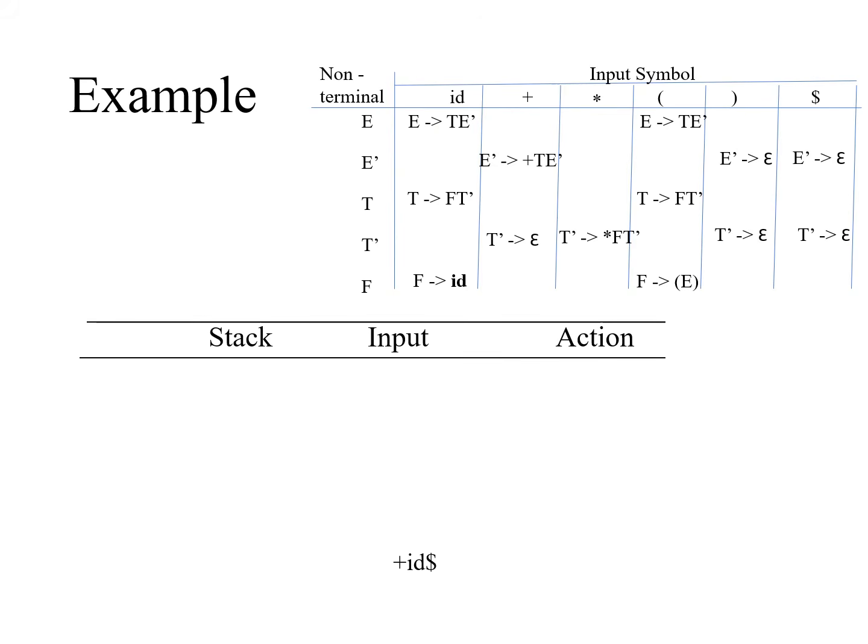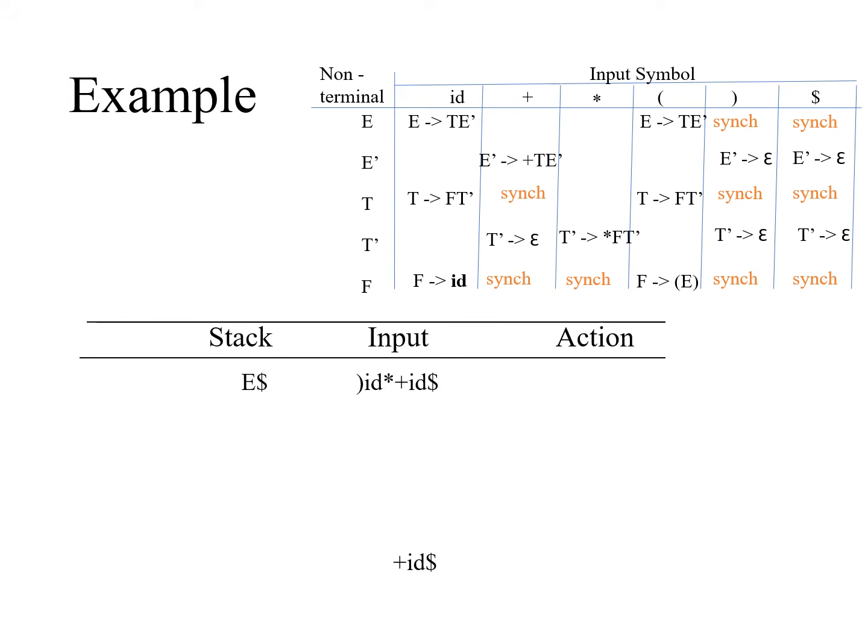Now let us fill the blank entries of this table. Let us find out the follow of E. Follow of E is closing bracket and dollar, so there we have to place the word sync. For E dash, all the entries are already filled, so no need. Now find out the follow of T, and there you have to place sync. T dash, all the entries are already filled. What is the follow of F? Fill the follow of F. Okay, fine. So this is what the table entries are.